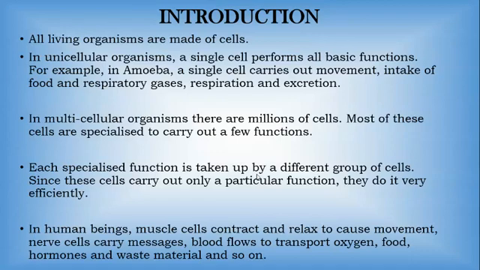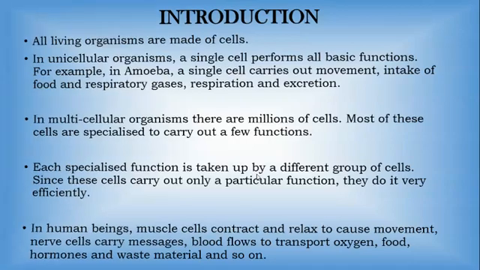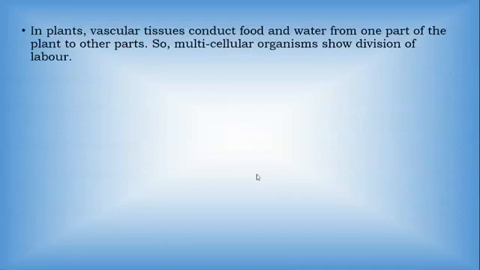Then there is the flow of blood in the body, and that blood is carrying oxygen, food, hormones, waste material, and so many other things. All these things are carried out by different cells. Then next, in plants, vascular tissue conducts food and water from one part of the plant to other parts.